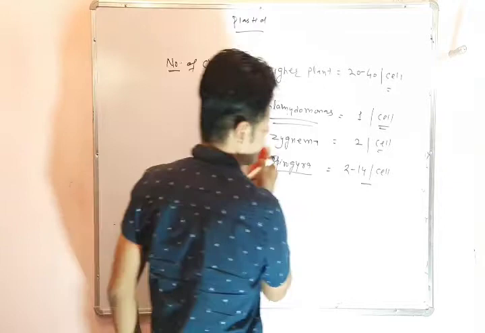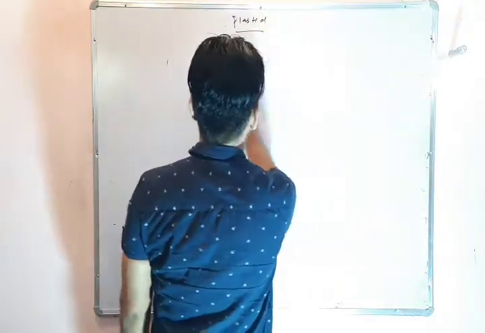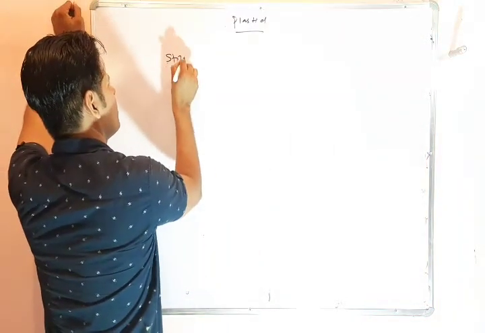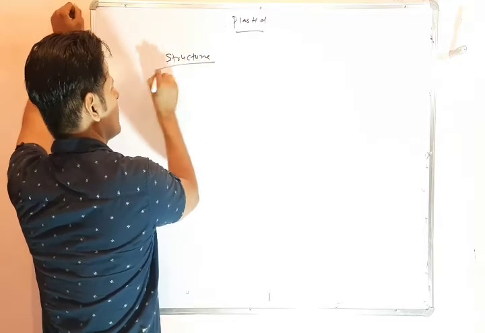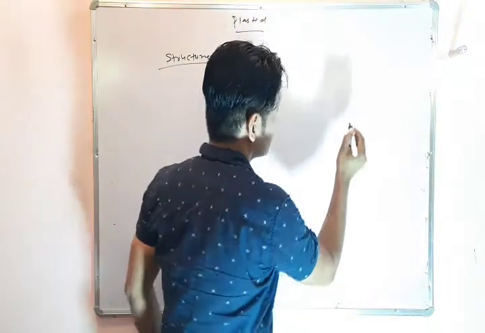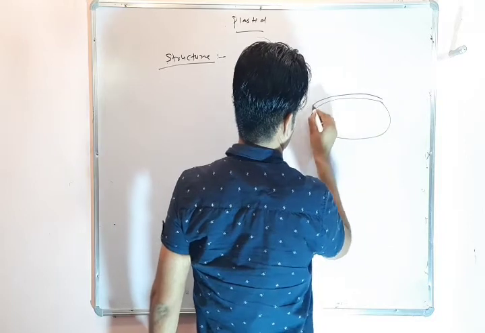Now we will discuss the structure of chloroplast.